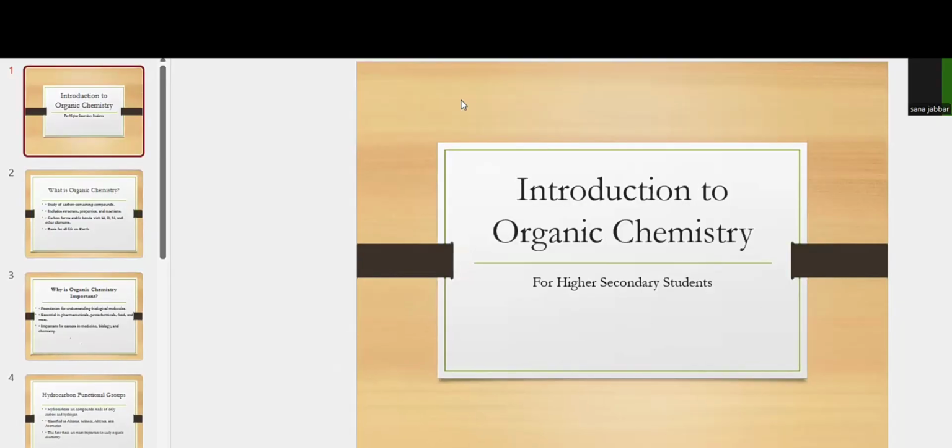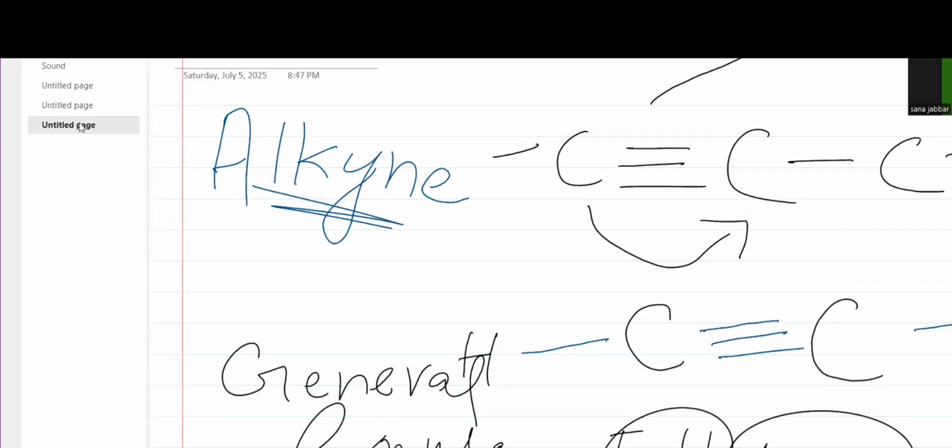So first of all, organic chemistry is all about carbon and carbon-containing compounds. This is why first of all we all have to know about carbon. Carbon is an atom which has 4 bonding electrons in its valence shell.